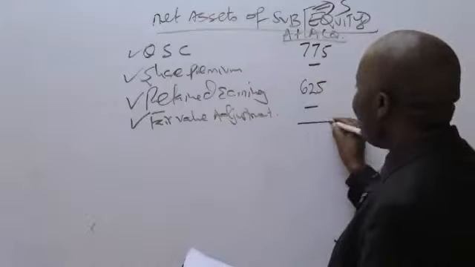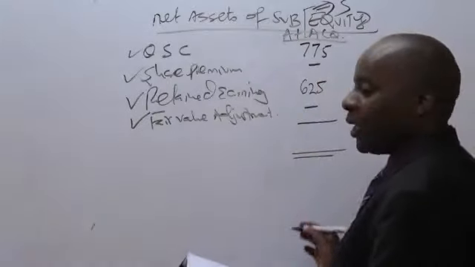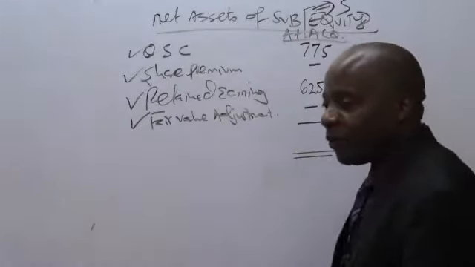So hebu niongeze hizi mbili zinakuja ngapi, hakuna hata vitu mingi, 1400. Great. So nakuja namwandikia hapa goodwill on acquisition. And some of these things, ladies and gentlemen, unafanya kama unacheka. Ili ile mahesabu haitaki makasiriko.